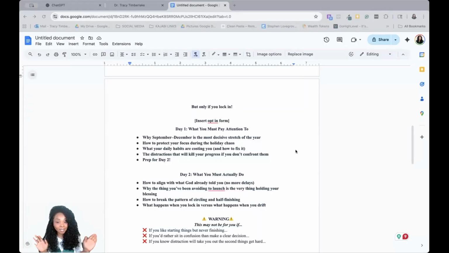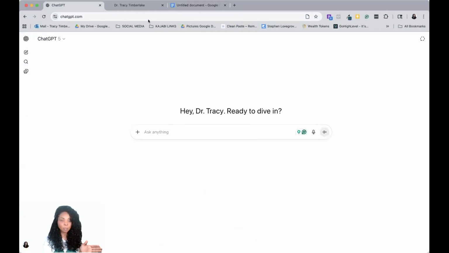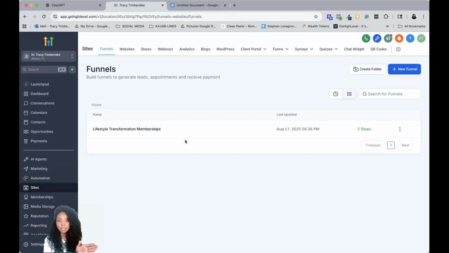Okay, I'm down here in the bottom left-hand corner, in case you're wondering where I went. First and foremost, there are 3 tabs that I have open here. I'm gonna have my ChatGPT open. I'm gonna have my GoHighLevel. I don't really actually need to see this. I'm just showing you that I have the account.